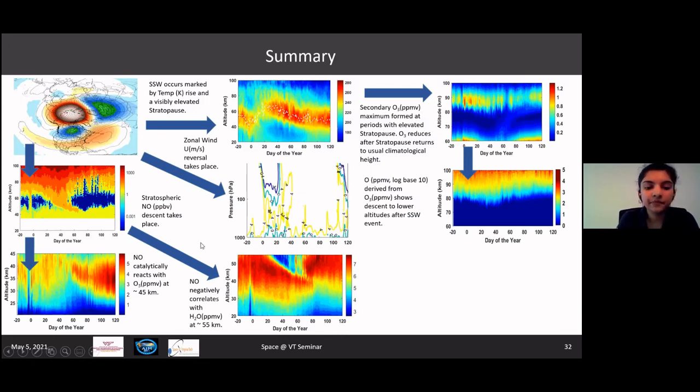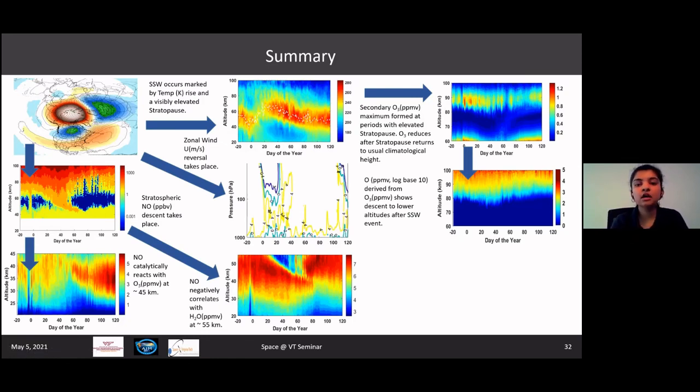Very similar to this, at 55 kilometers, nitric oxide is not very good for the concentration of water. And as we can see, at 55 kilometers, which should tentatively be around this region between day 20 and day 60, we see that at the same time, the concentration of water tends to decrease significantly, before and after which the concentration of water was very good in these altitude ranges.